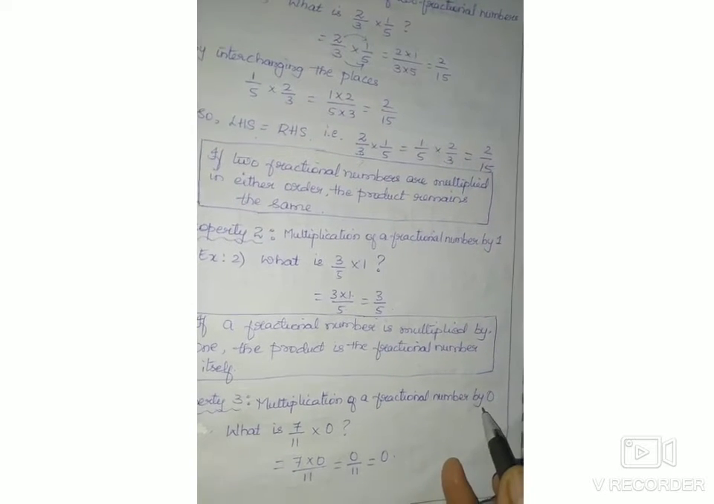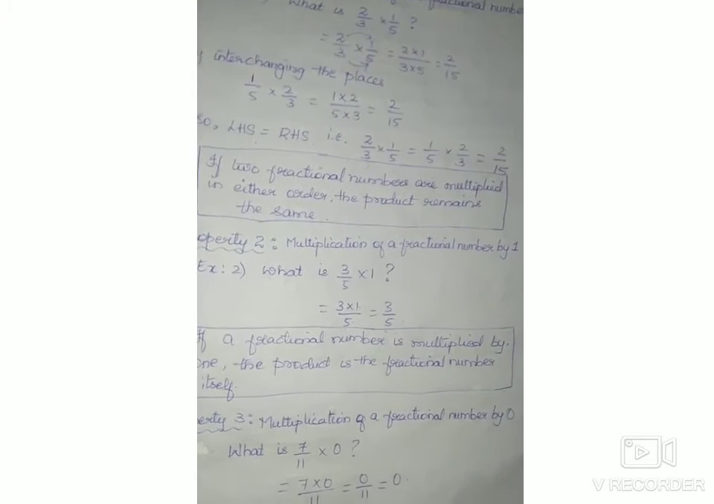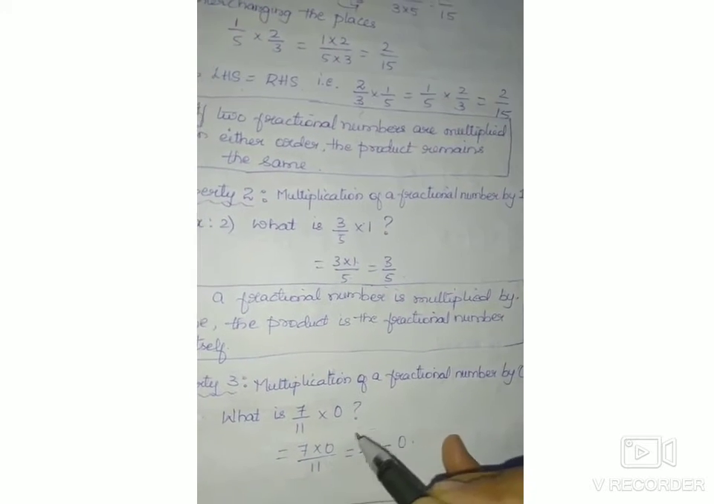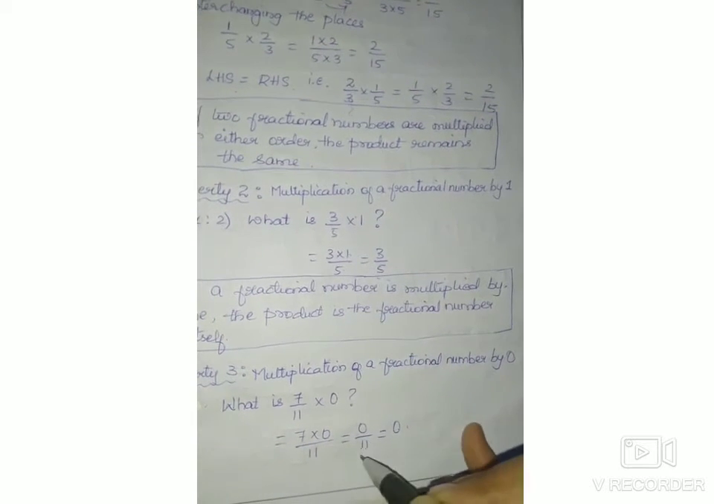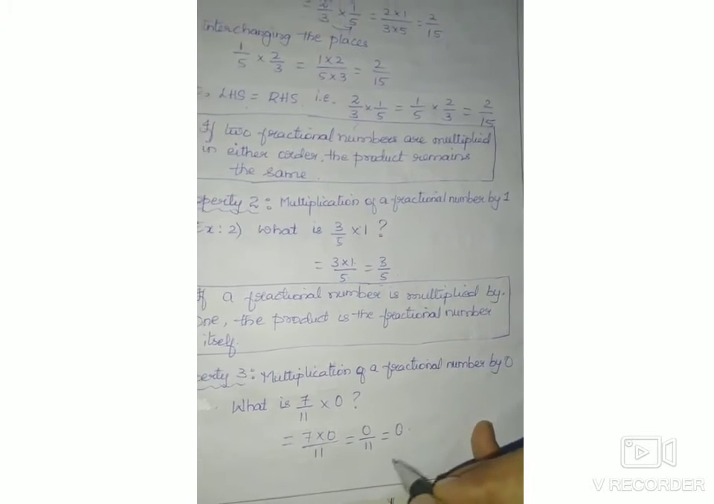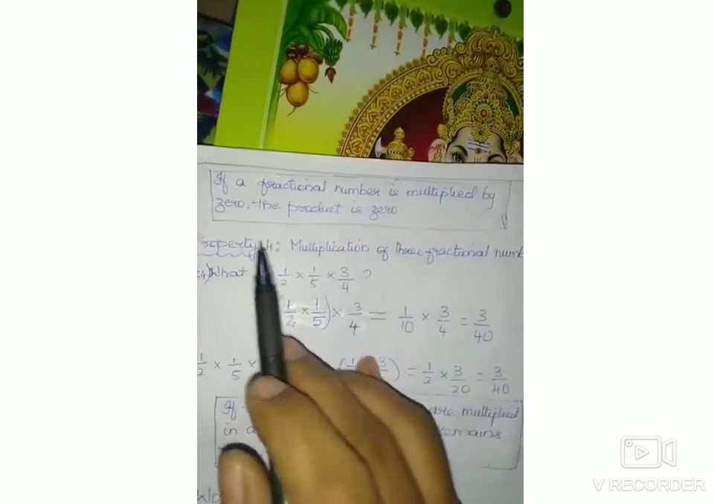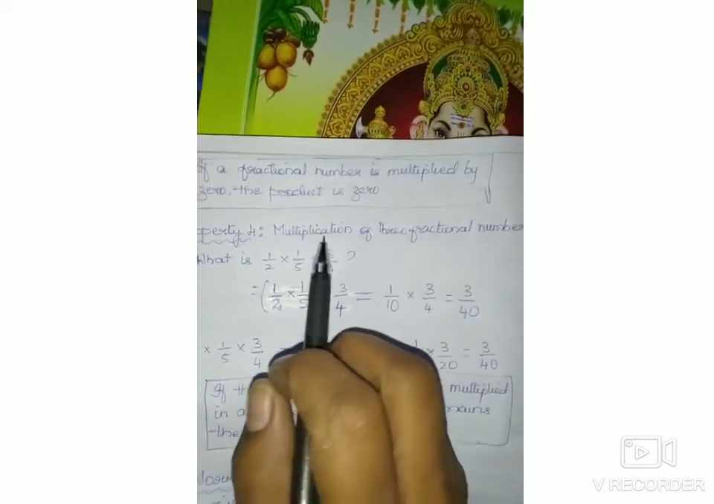Here also the same property: multiplication of a fractional number by 0. Any number multiplied by 0 is always 0. This is the property of multiplication on numbers. Now here, what is 7 by 11 into 0? That is 0 itself. 7 zeros are 0, 11 ones are 11. That is 0 by 11, which is always 0 itself. Then what is this property? If a fractional number is multiplied by 0, the product is also 0.